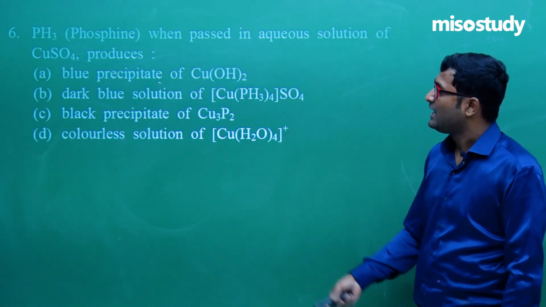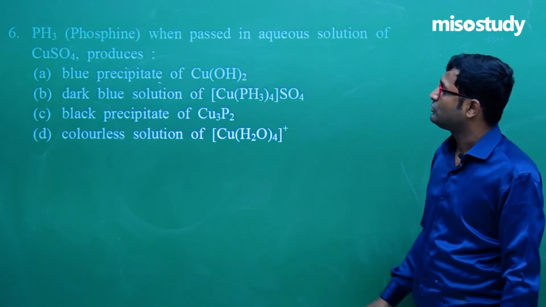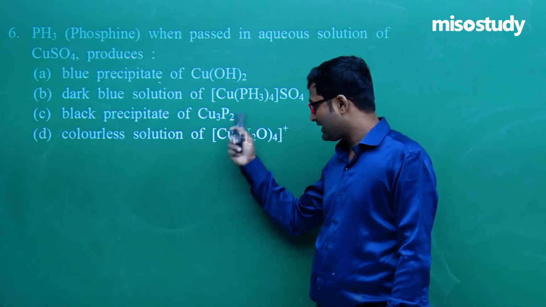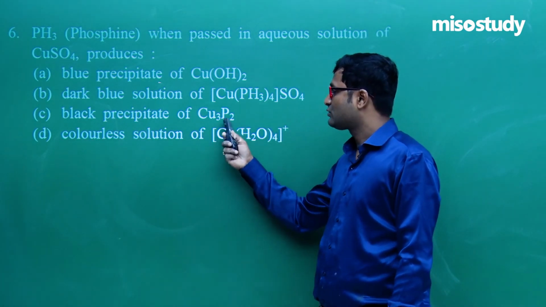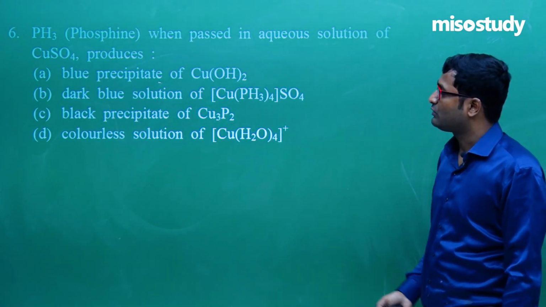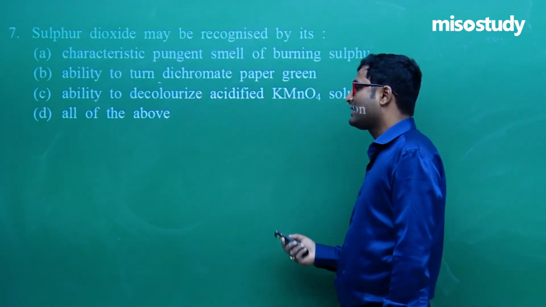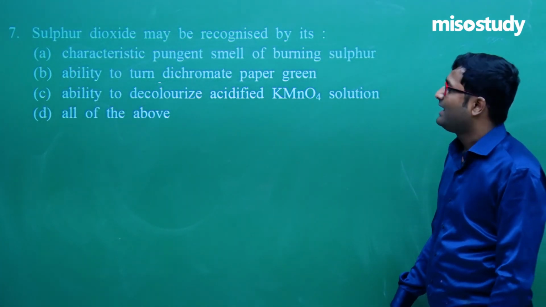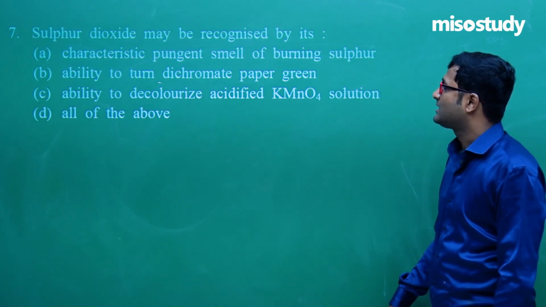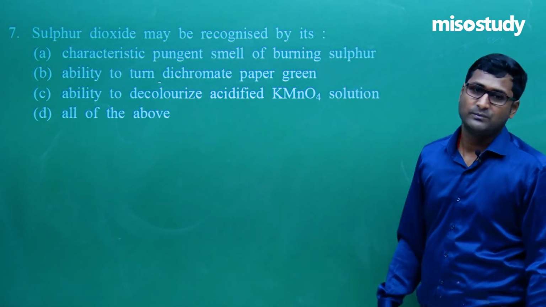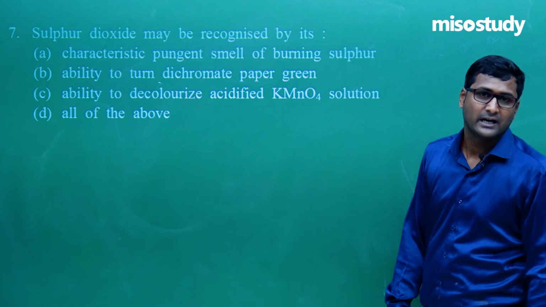Now for question number 6, PH3 when passed in aqueous solution of CuSO4 forms black PPT of Cu3P2. For question number 6, C is the correct option. And question number 7, sulfur dioxide can be recognized by the characteristic pungent smell of burning sulfur, ability to turn dichromate paper green, ability to decolorize acidified KMnO4, all of these. For question number 7, D is the correct option.